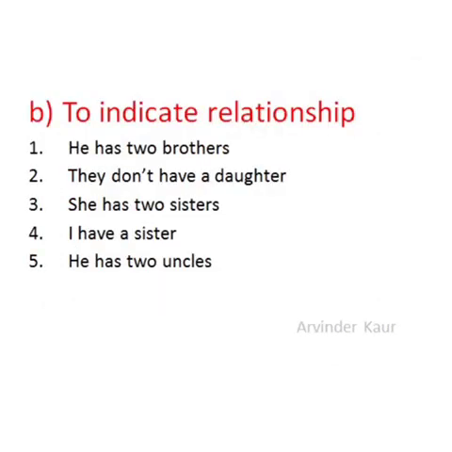B, to indicate relationship. First example, he has 2 brothers. Second, they don't have a daughter. Third, she has 2 sisters. Fourth, I have a sister. Fifth, he has 2 uncles.